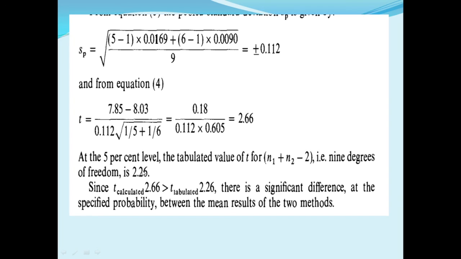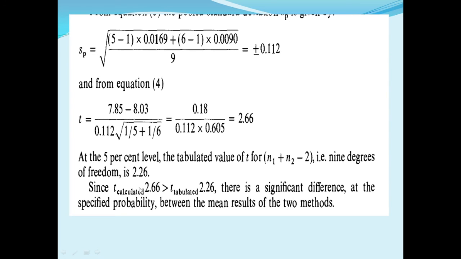At the 5% level, the tabulated value of t for n1 plus n2 minus 2, that is 9 degrees of freedom, is 2.26, and the calculated value is 2.66.